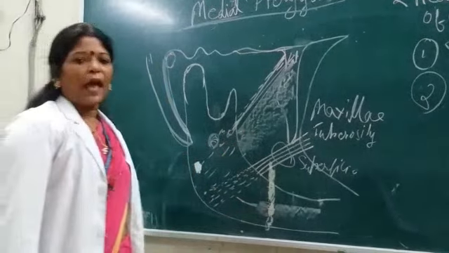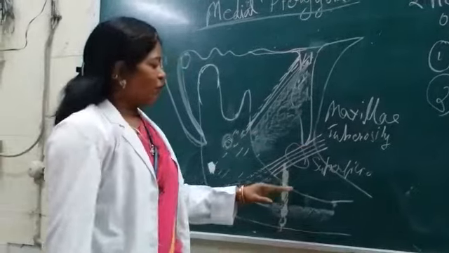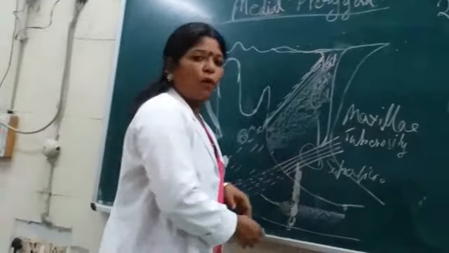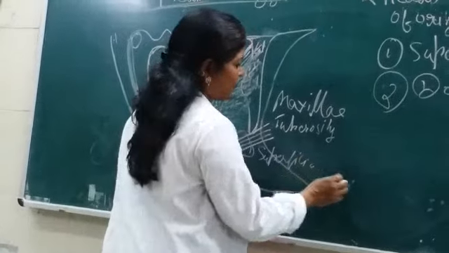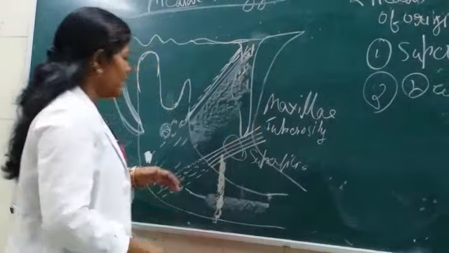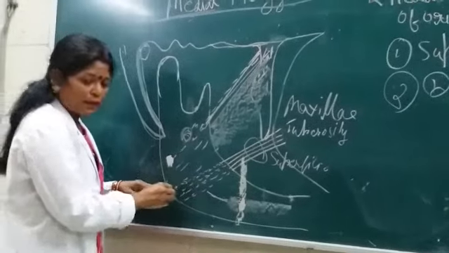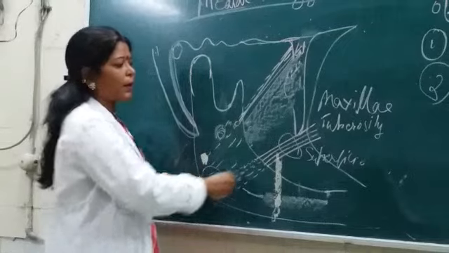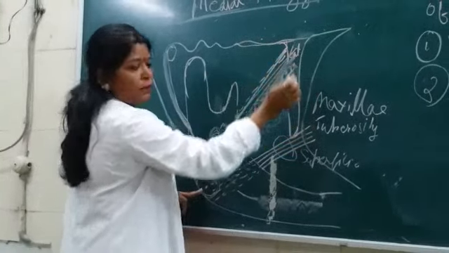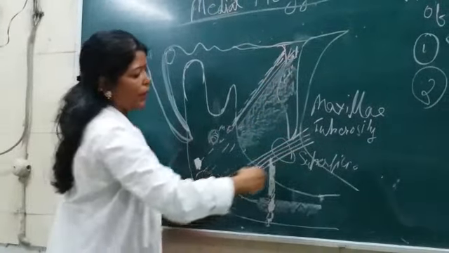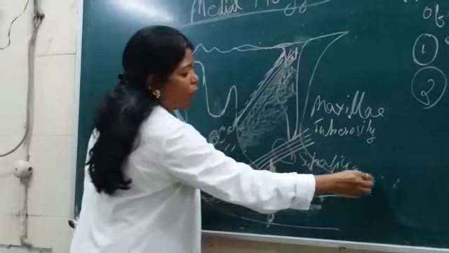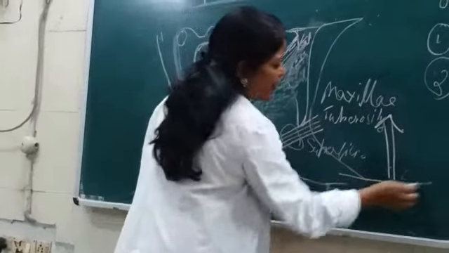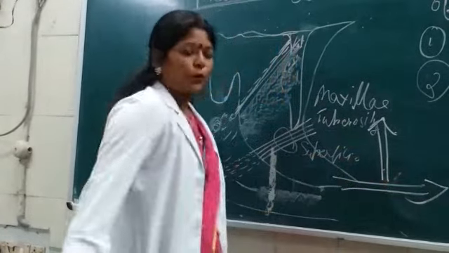So what would be the action of the superficial and deep fibers? Look here. Because the level of the insertion is lower depending upon its origin, and also because of the direction of pull, there are two actions: one is elevation and another is protrusion.